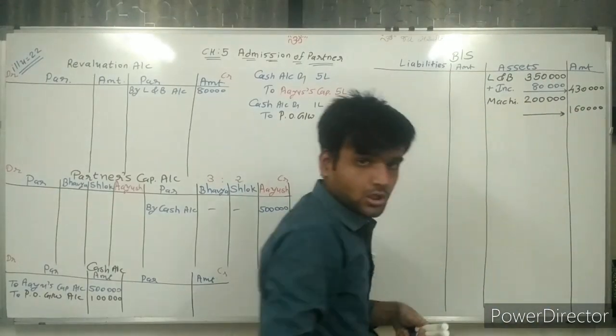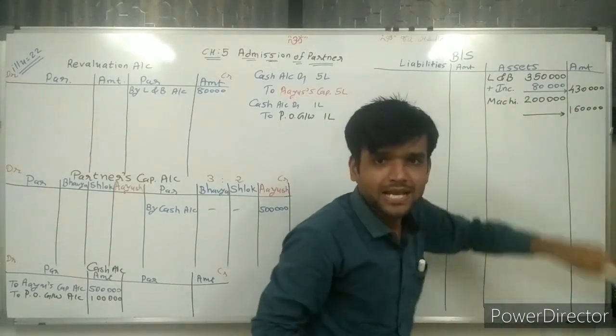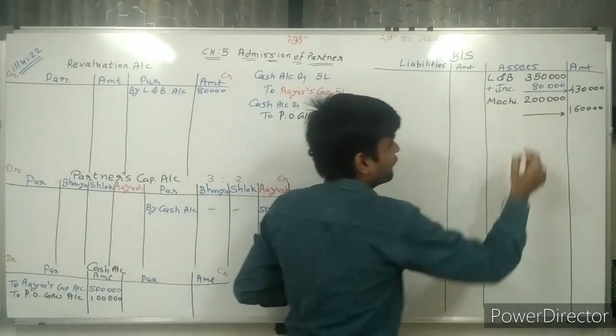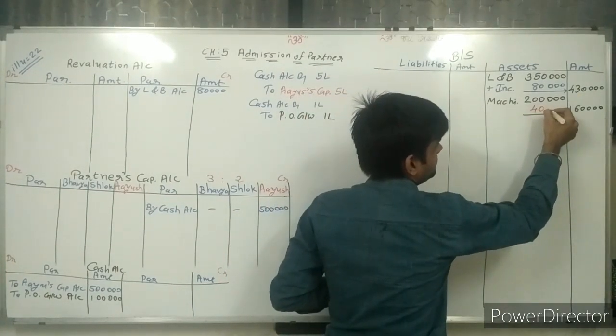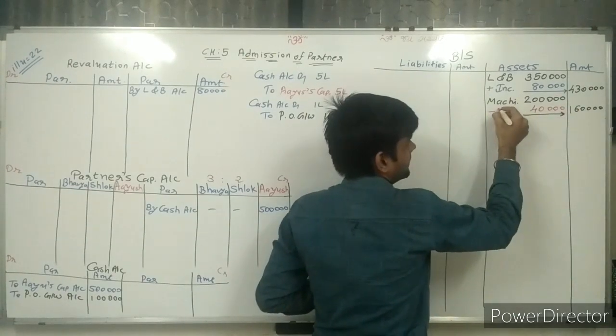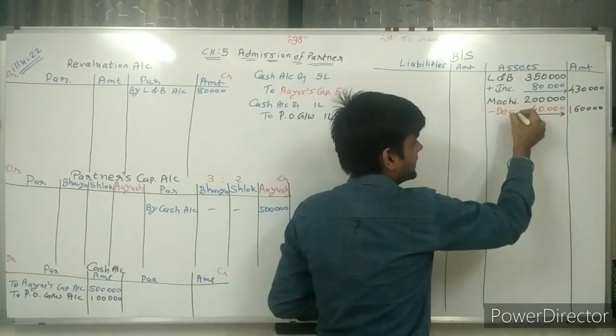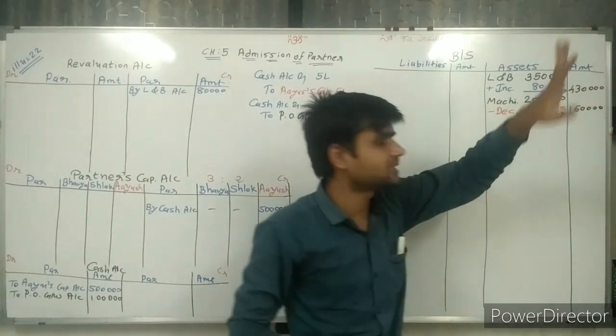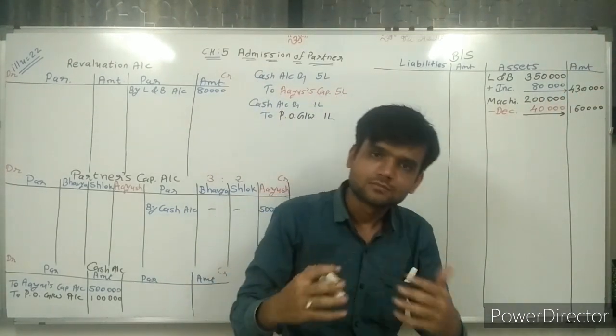Now think, to make it 1,60,000, how many rupees do we need to reduce? Simple, 40,000 we need to reduce. If we decrease the value by 40,000, then 1,60,000 is the net value.